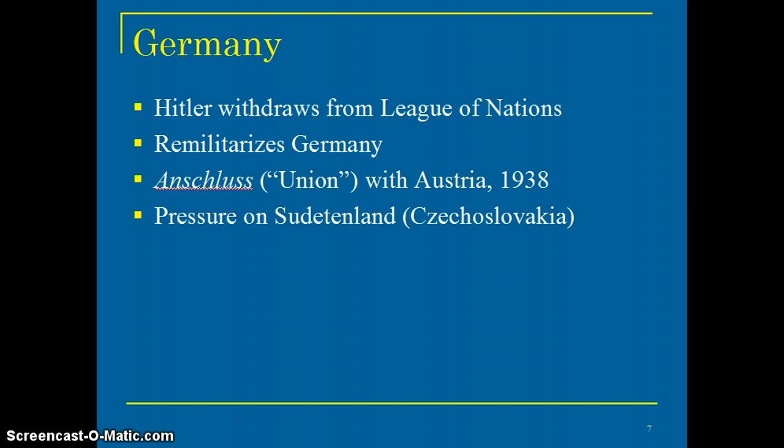Germany, this is where everything else gets started. Hitler is elected, and we talked about this before in a previous chapter, on the merits that he's going to disregard the Versailles Treaty because he thinks that's what the damage is. The Versailles Treaty is what's stopping Germany from being great, and it's put Germany in such a terrible situation, and he's quite accurate in that saying. So he says, we're not going to be part of the League of Nations, and I'm going to rebuild a military, and he does this even though it's against the Versailles Treaty. He's not allowed to do it, but no one stops him.